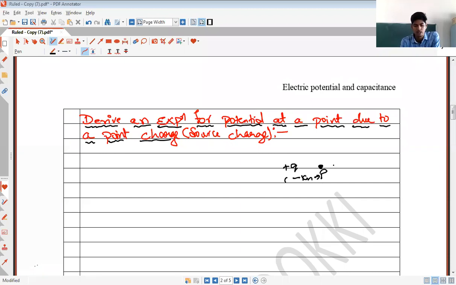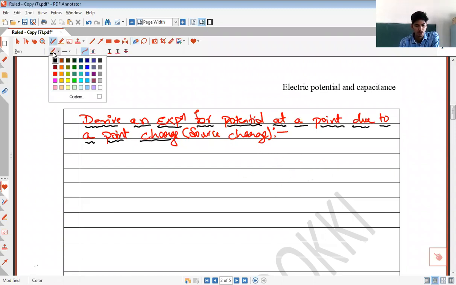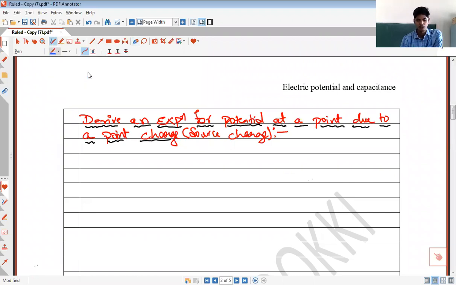We'll try to calculate the potential at a point due to a point charge, right? We'll try to obtain an expression for it. So to derive an expression for potential at a point due to a point charge, we will first consider a point charge. Let plus Q be a point charge, or a source charge, placed at point O.